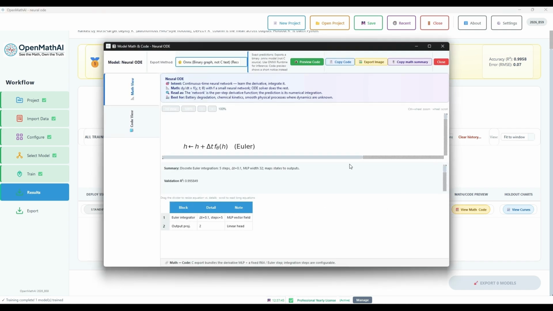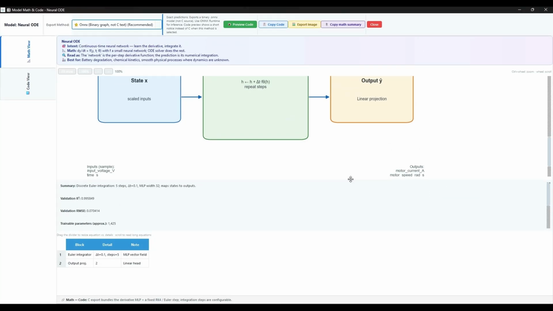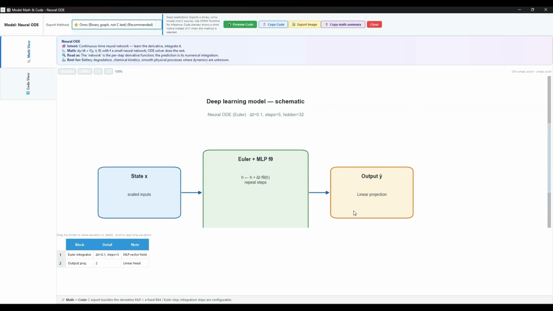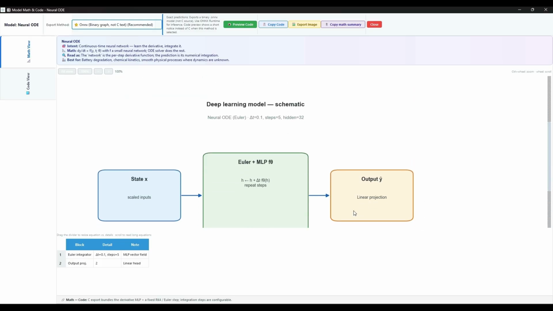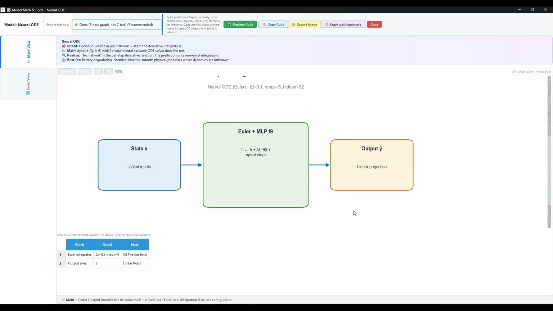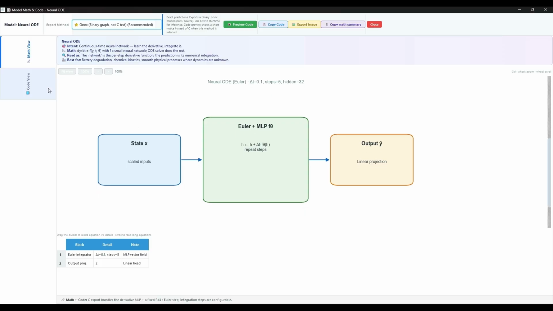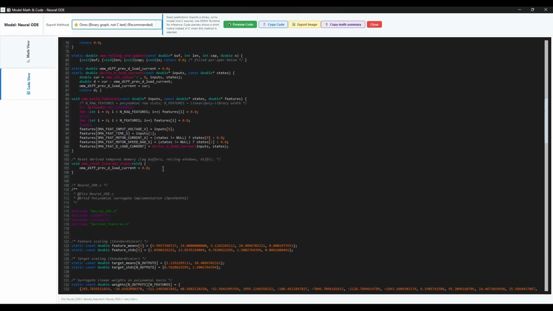Click Math and Code Preview to view the mathematical model generated by OpenMathAI. Open the Math view to visualize a complete Neural ODE architecture. Maximize the window and scroll down to see. The preview displays the Neural ODE architecture, mathematical equations, generated source code, and a detailed explanation of the prediction process.